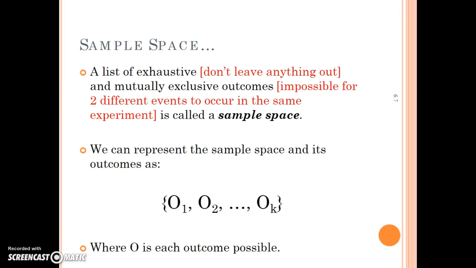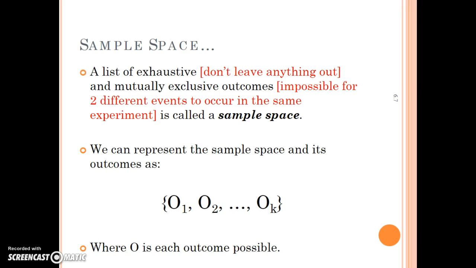So let's talk about the sample space. The sample space is a list of exhaustive, we don't leave anything out, and mutually exclusive, impossible for two different events to occur in the same experiment. It is a list of all the possible outcomes. We represent all those possible outcomes as a set. Here we have O sub 1, O sub 2, all the way up to O sub k, if there are k possible outcomes, where O is each unique, non-repetitive, mutually exclusive possible outcome.